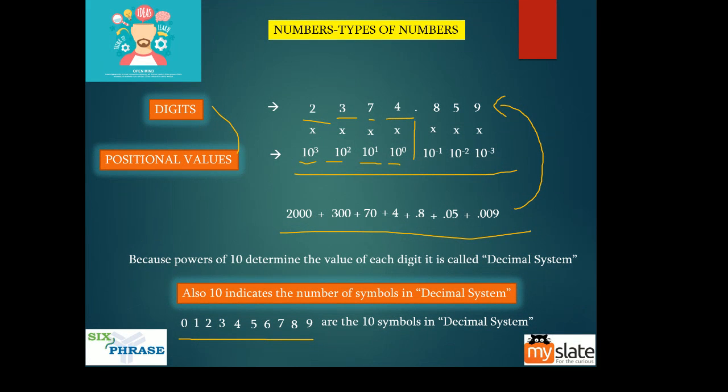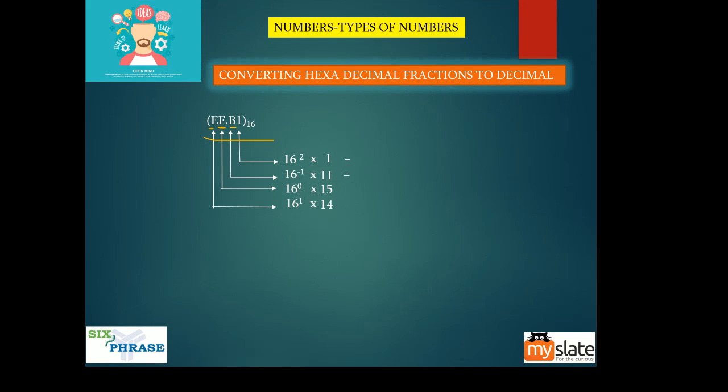To the right hand side of the point, the positional values are -1, -2, -3, like that. So this is -1, this is -2, and it will go on like that.